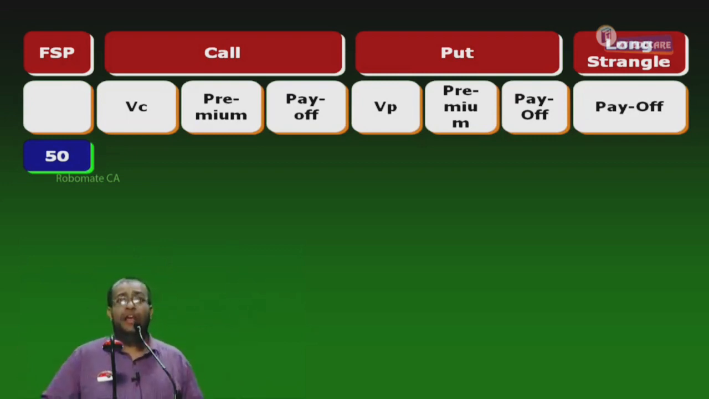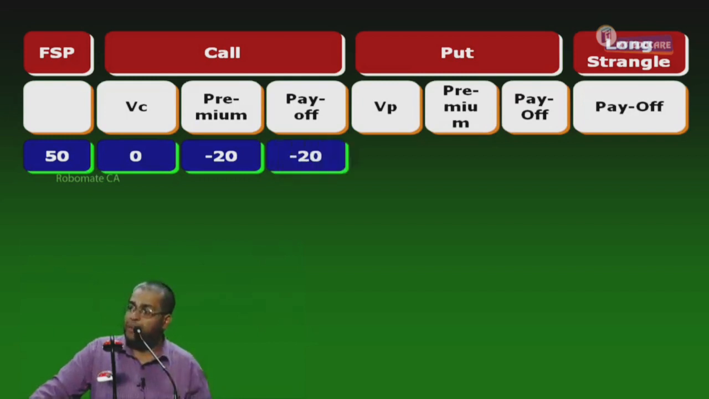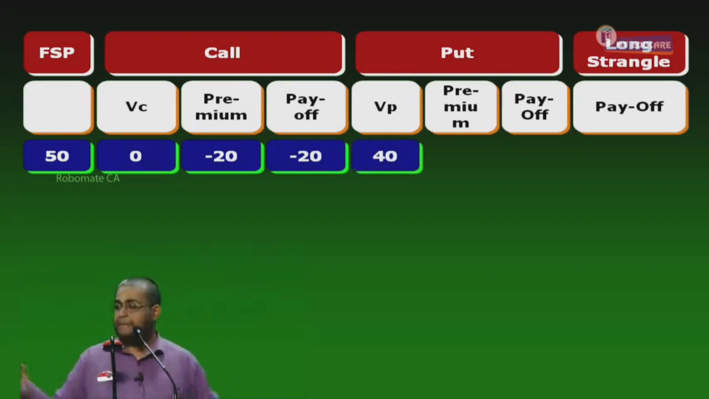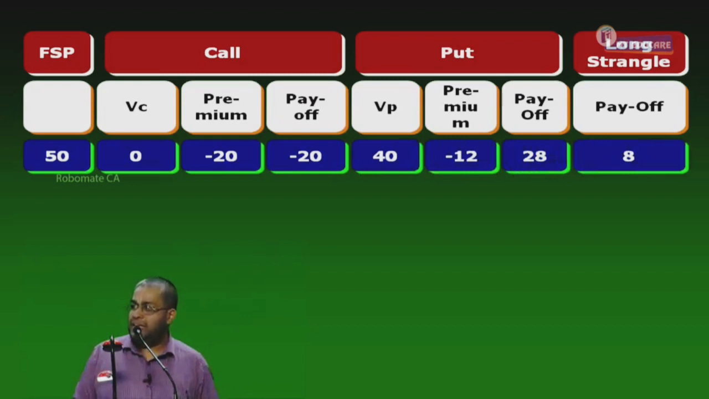Now, let's do it quickly. FSP 50. What is the call value? 0. Premium paid, 20 rupees. Payoff, minus 20. Will I exercise the put or not? Yes. I will sell at 90, a share worth 50. Profit for me is 40. Premium paid is 12. Payoff is 28. Long straddle: minus 20 plus 28, that is 8.